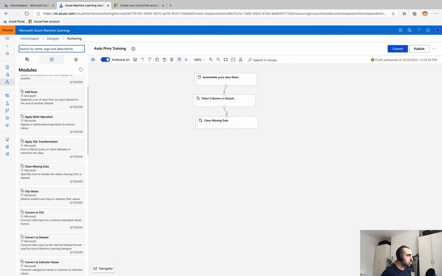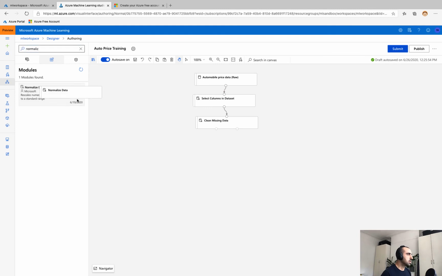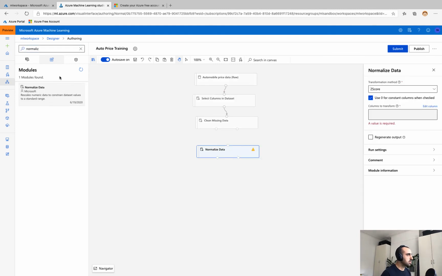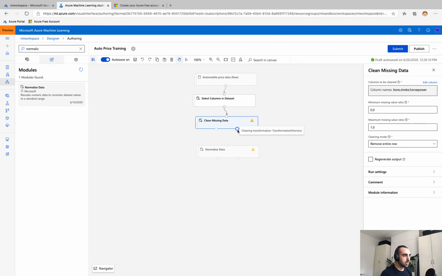Next up, I want to normalize my data. So I'm going to drag in normalize data, and you can see that I've just searched for that module. You can see clean missing data actually has two outputs. One is of the transformation, which I can tell by hovering over the connector, and the other is the cleaned dataset. So I'm going to drag the cleaned dataset, which is always typically on the leftmost outer connector, to the next module. Now, if I made the mistake of selecting the other one, Azure Machine Learning will actually not let me connect those modules because they don't work together.